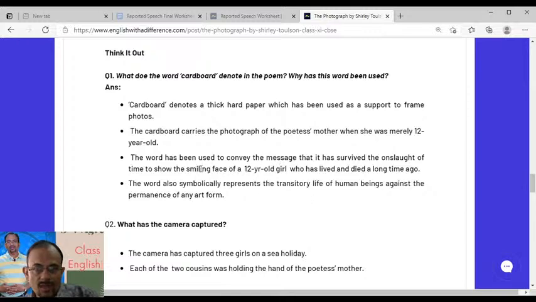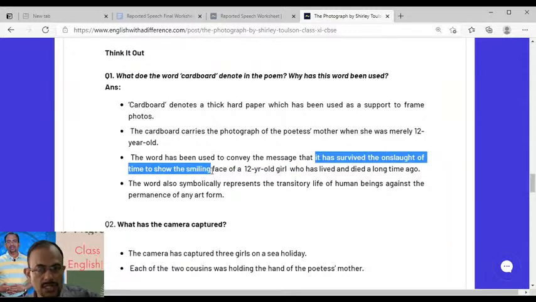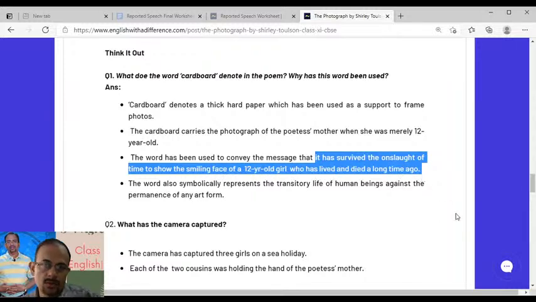And then this is very important. The word has been used to convey the message that it has survived the onslaught of time to show the smiling face of a 12-year-old girl who has lived and died a long time ago. So this is also a very important value point for the answer, right? For this answer, what is the question? Why has the cardboard been used in the poem? Understood?